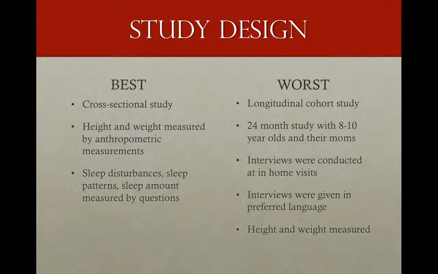The worst study is a longitudinal cohort study. It is a 24-month study with 8 to 10 year old children and their moms for a total of 229 participants. Mothers have to be members of Kaiser Permanente, Northern California. Families were interviewed at home visits. It was a parent-child interview during home visits. Researchers' assistants who spoke the preferred language did the interviews. Height and weight were measured by standard procedures at 12 and 24-month follow-ups.